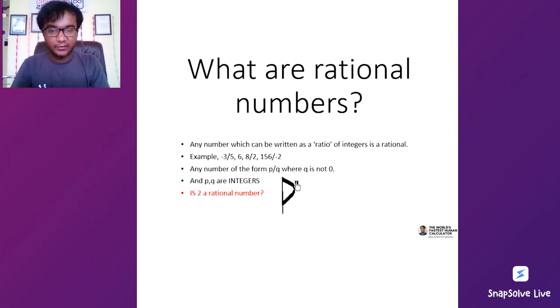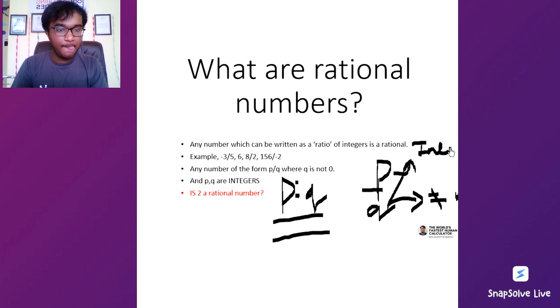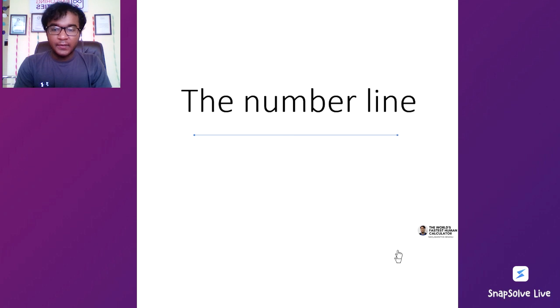Rational numbers, as we have said, are numbers which can be written in the form of a ratio. This is a rational number, p is to q, where p is to q is also equal to p by q, where q is not equal to 0, and p and q both of these are integers. We've talked about it. So we said p and q are integers. So this was our take on rational numbers.